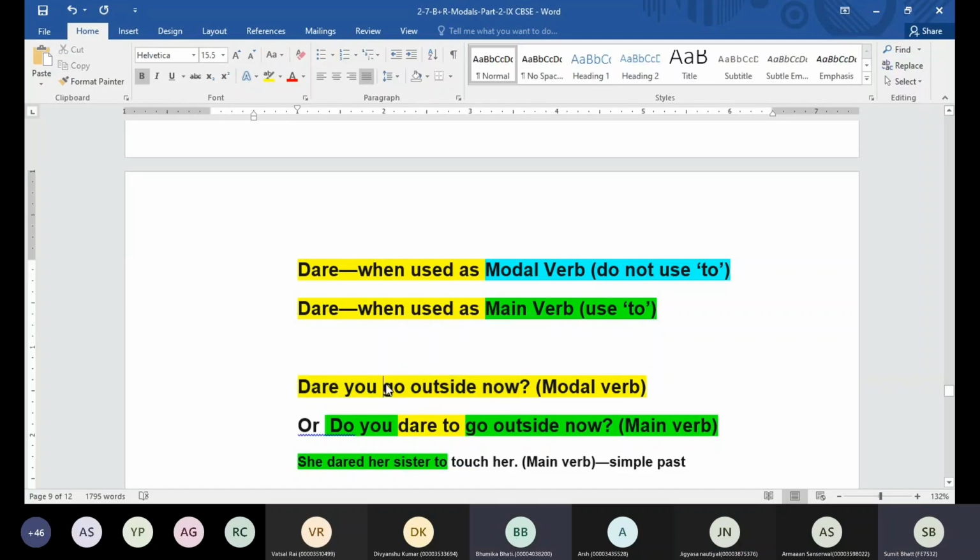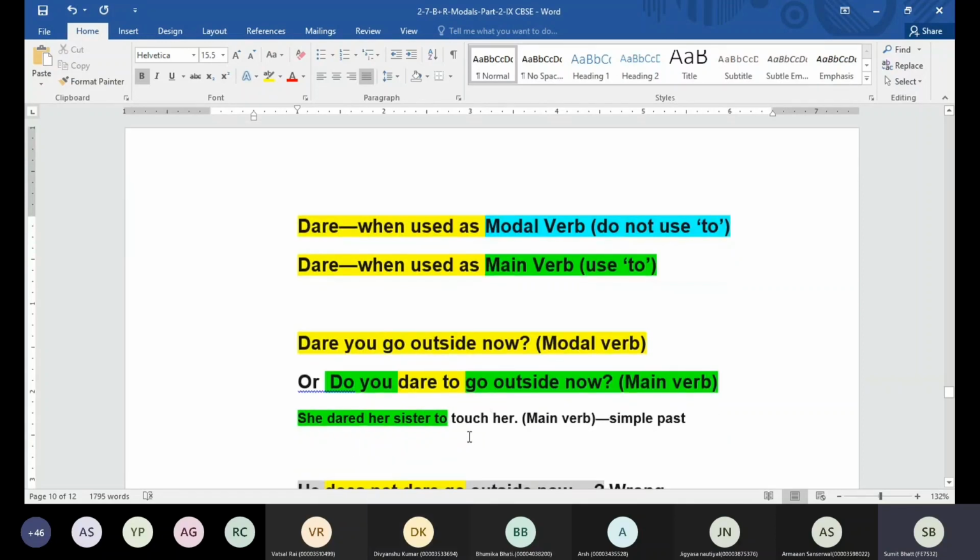No, sir, we cannot use it, because dare is acting as a modal verb here. But if you say, do you dare to go outside now? This is also going to be correct. But can I say, do you dare go outside now? Will that be right? No, sir. Okay, like she dared her sister to touch her.